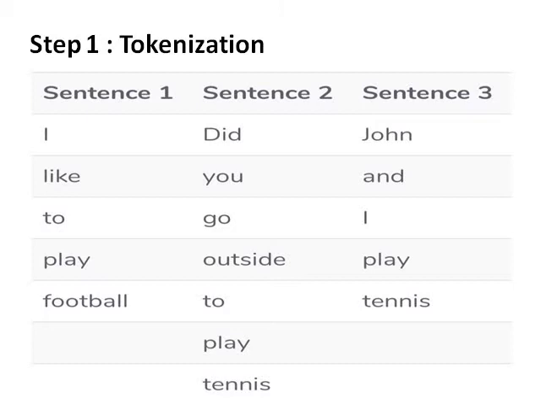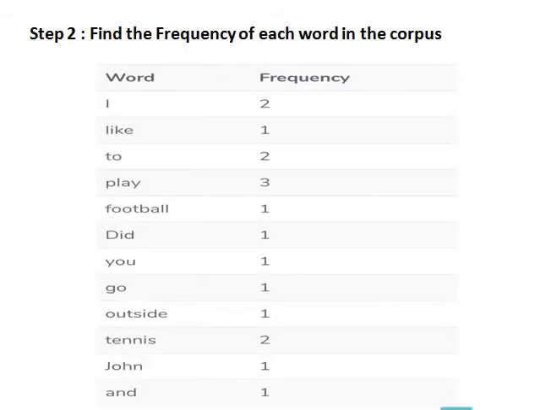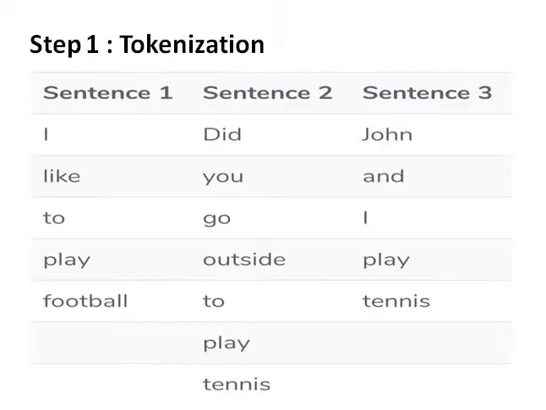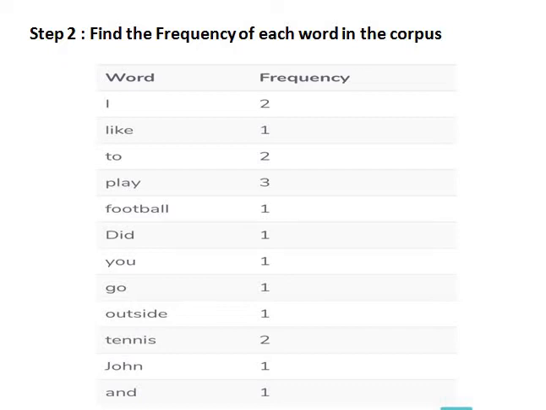The first step in text analysis will be tokenization. So we are going to tokenize these sentences. Sentence 1 is tokenized like this, sentence 2 is tokenized like this, and sentence 3 will be tokenized like this. You can see here. After that, we are going to count the frequency of each word inside these sentences. So you can see we have these words: I, like, to, play, football, did, you, go, outside.